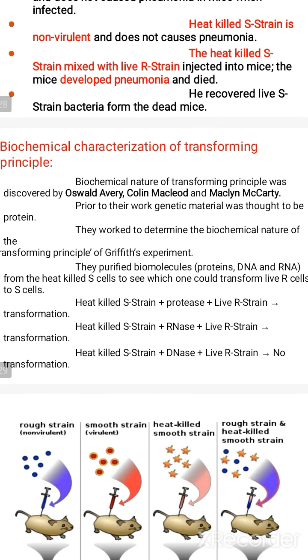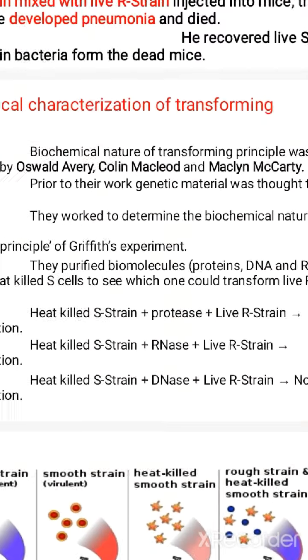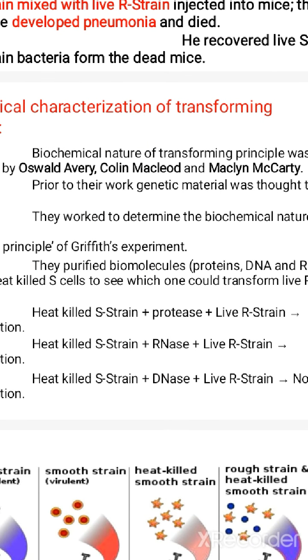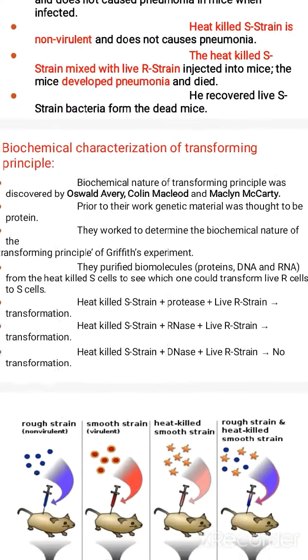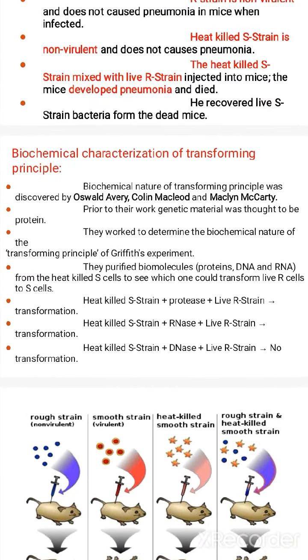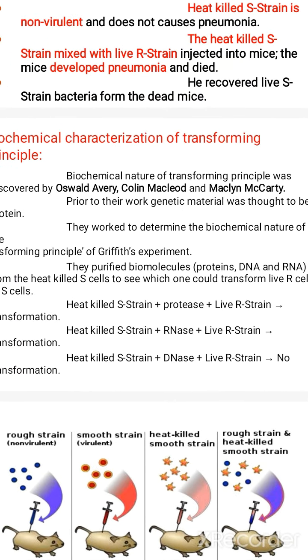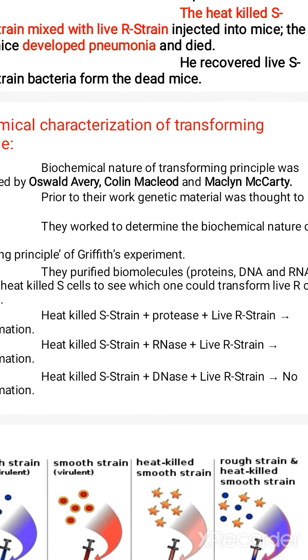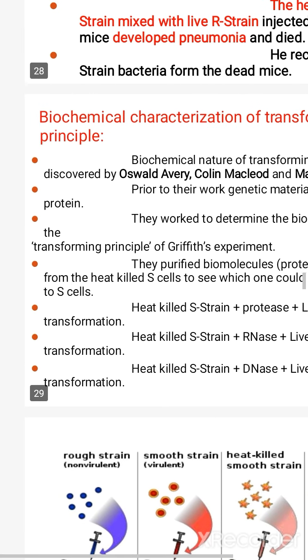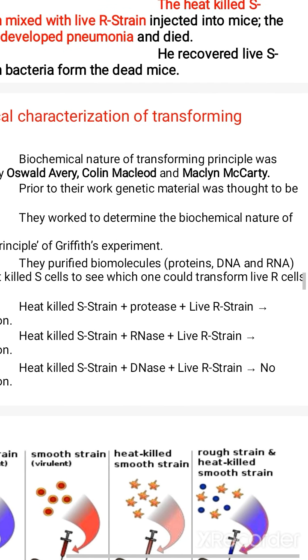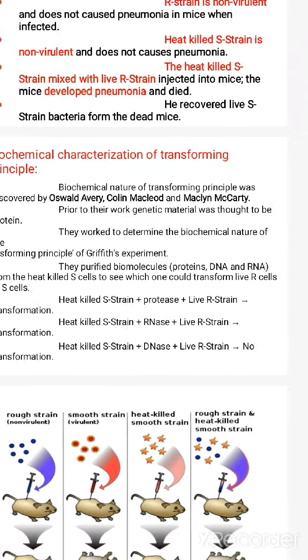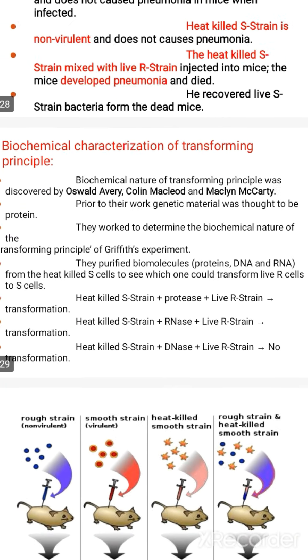The biochemical nature of the transforming principle was proved by three scientists: Avery, McLeod and McCarty. They proved the transforming principle, and behind that they were able to prove the genetic material that produced the transformation. It is DNA. How did they prove it?